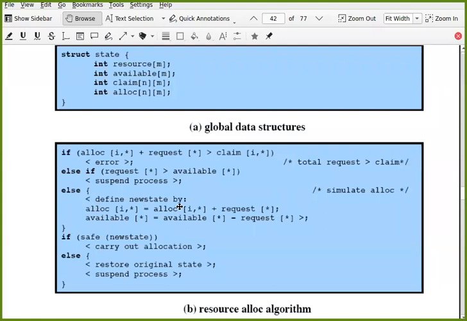Otherwise, define a new state, that is the assumption. You assume that you grant that request. So it means allocation will be increased like this: allocation plus request will be the new allocation, and check whatever is left in available. Okay, this is how you define the new state. If this newly defined state is safe, then carry out the allocation. Otherwise, if the state is not safe, restore the original state by reversing this and suspend that process.